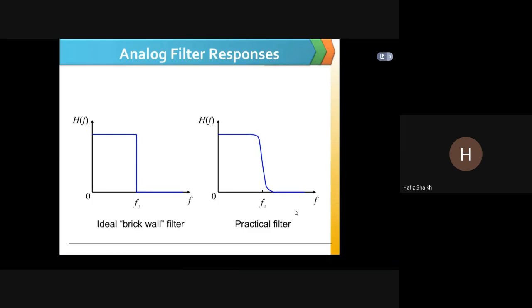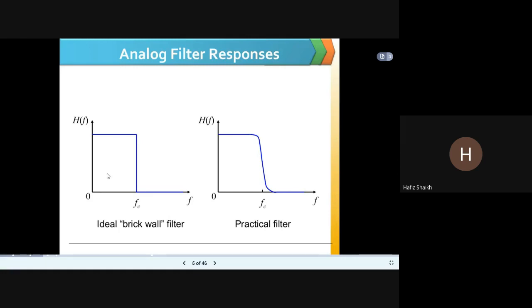Analog filter responses. You can see there are two graphs over here, and responses are shown. Both are for low pass filter. The only thing is, this is the ideal filter, which is called brick wall because it is 90 degrees. You can see the corners. So it's termed a brick wall filter, and this is a smooth curve, so it is called a practical filter.